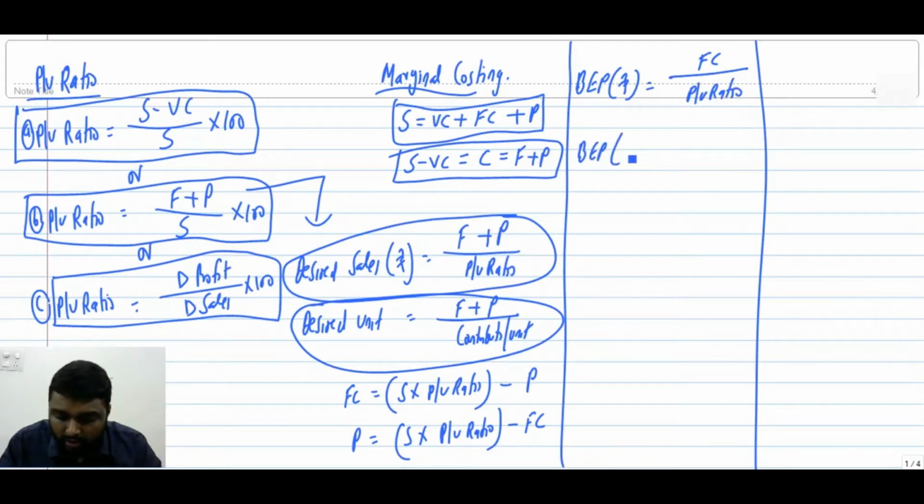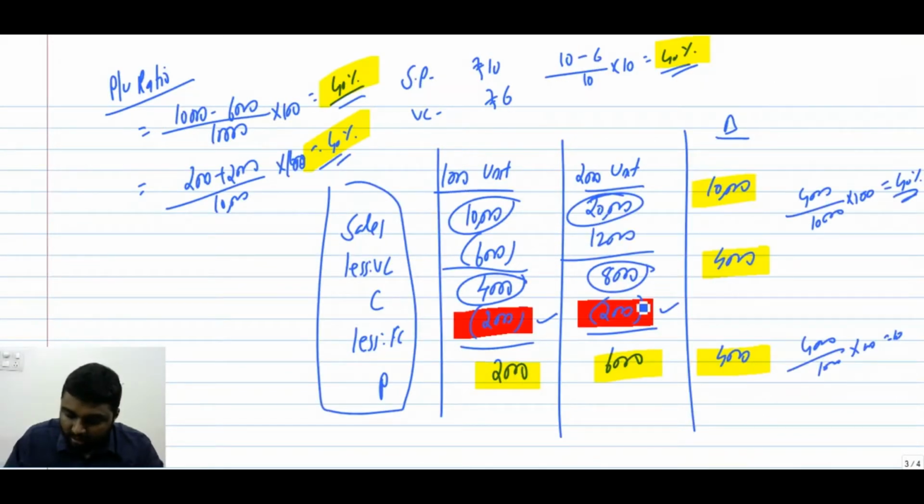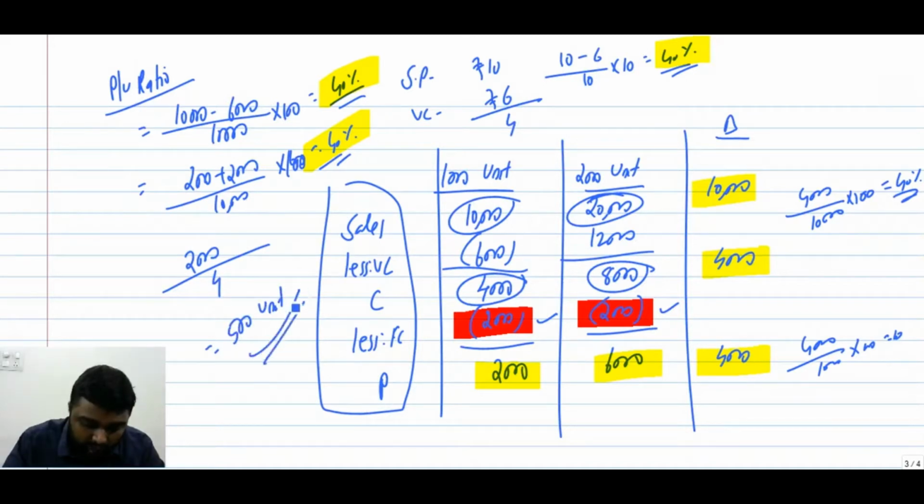If you want to find it in units, fixed cost by contribution per unit. Now we will discuss the logic. Here the fixed cost is 2000 and the contribution you have is 4. So 2000 by 4, you will get 500 units. The logic is very simple.